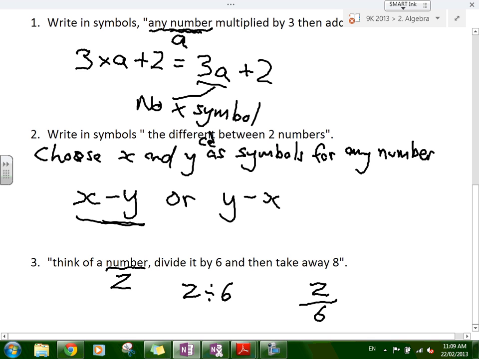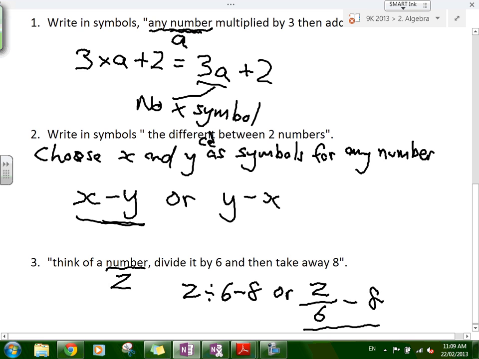What's it say in the sentence? Take away. In maths, what operation do we do when we take away? Yeah, we subtract. So we have to minus 8. Z over 6 minus 8.